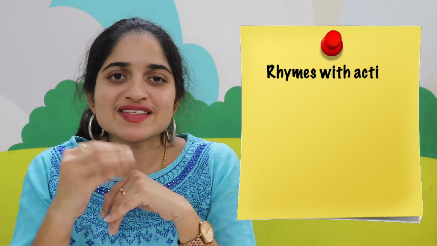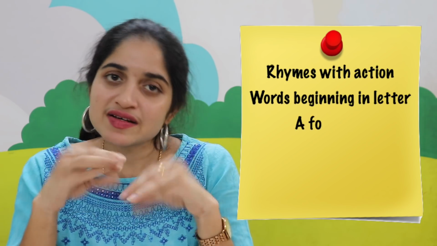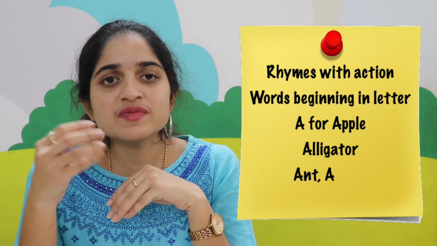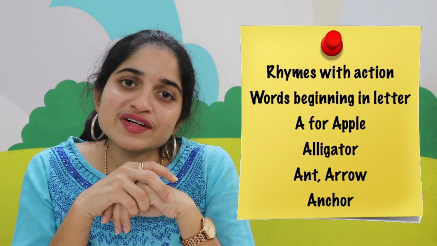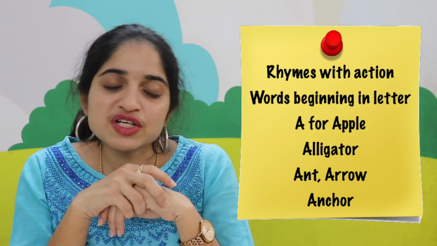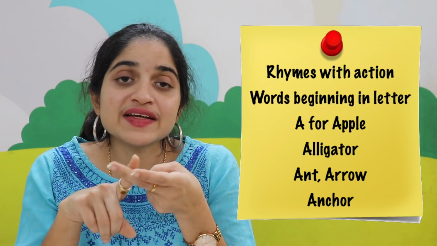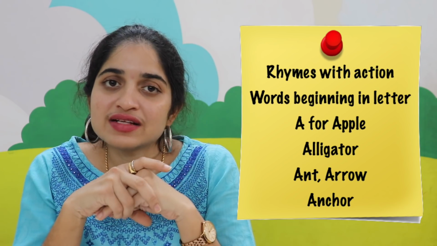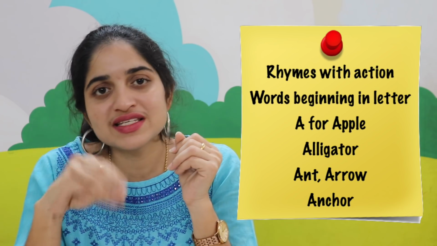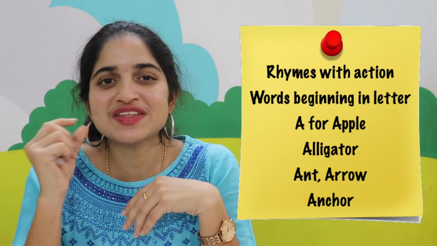Kids should be able to recite a few rhymes in nursery class. They should be able to tell some words beginning with a particular letter. For example, when you ask them to say a few words starting with letter A, they should be able to say apple, alligator, ant, arrow, anchor. Like this, they should be able to say at least 2 words starting, or at least 1 word starting with the letter. So this is what a nursery child of age group 2.5 to 3.5 should be knowing before they get into LKG.